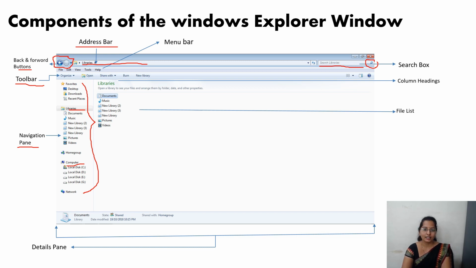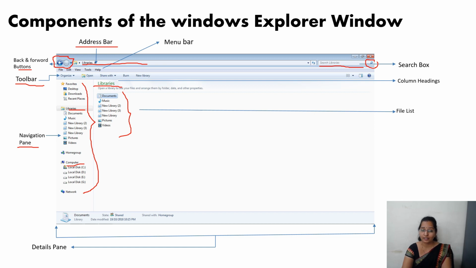Okay, and if I select any folder from this navigation pane, the name will be displayed here in the column heading. For example, if I selected libraries, these many files or folders are present in libraries. What are these? These all are the file list.